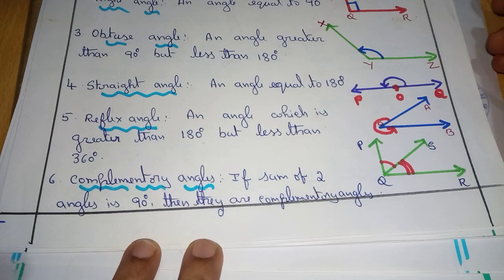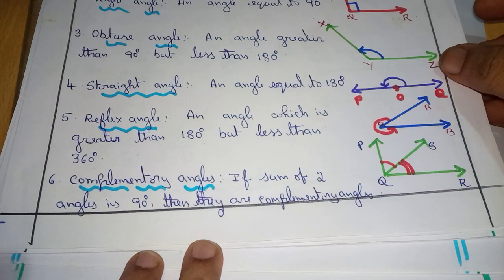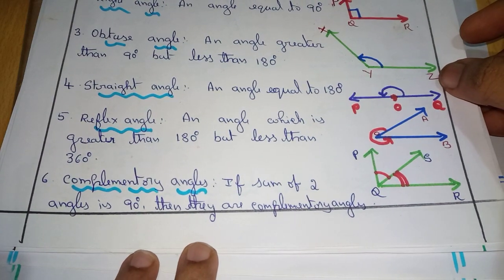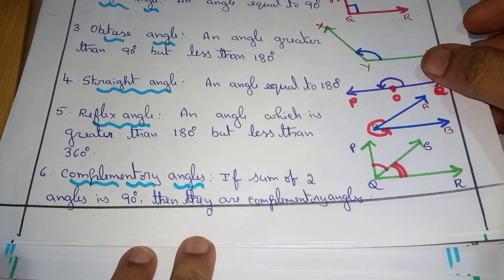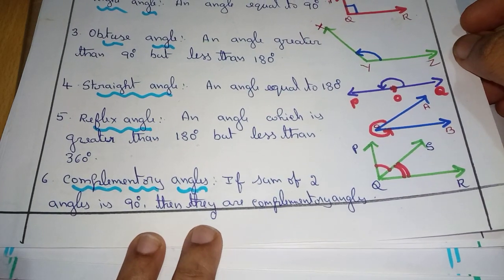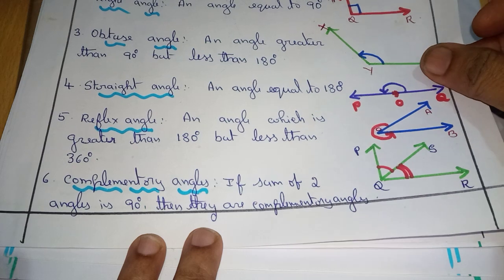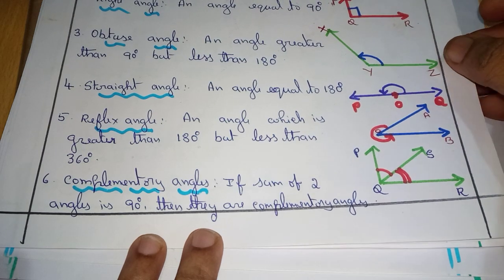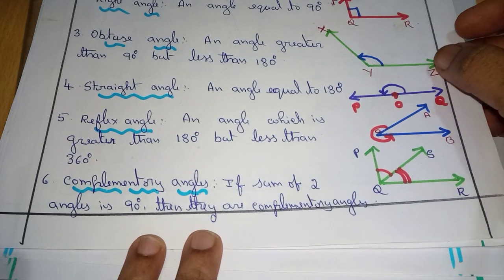Then there are two new angles, complementary angles and supplementary angles. All these angles we studied in the last class itself. If the sum of two angles is equal to 90 degrees, the angles are called complementary angles. If the sum of two angles is equal to 180 degrees, the angles are called supplementary angles.